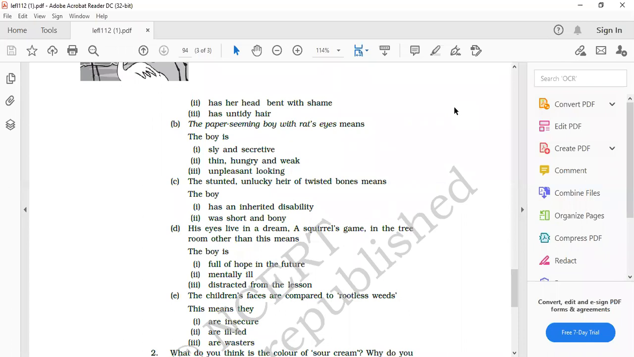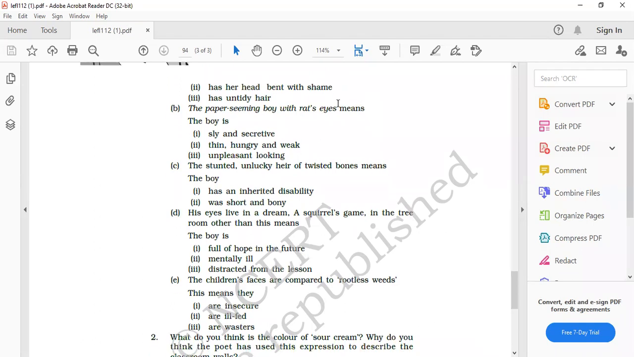Coming to the next question, Jasmine beta. The unlucky hair and twisted bones mean the boy first has an inherited disability, second was short and bony. The first option, has an inherited disability. He has got this disability or this disease of twisted bones from his father. So it is an inherited disability which he has got. Okay, coming to the next question.